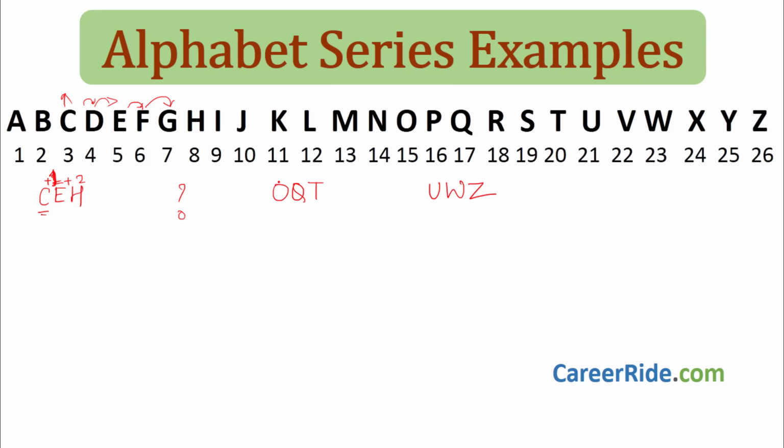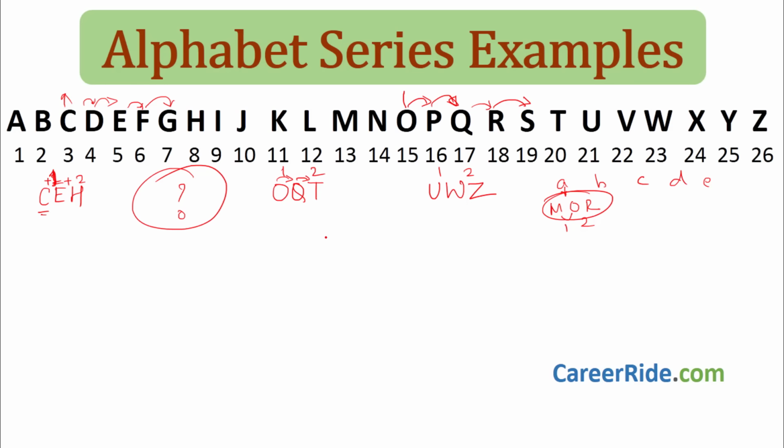Over here for OQT, O, one skip, you get P, one skip. Q and T, one skip, second skip. There are 2 skips over here. Again here also one skip, and here also 2 skips between W and Z. So whatever options would be given, A, B, C, D, E, we have to see in that option, for example if they give M, O, R, then we have to see if between M and O one skip is there and between O and R 2 skips are there. If that is the case, that will be our answer.